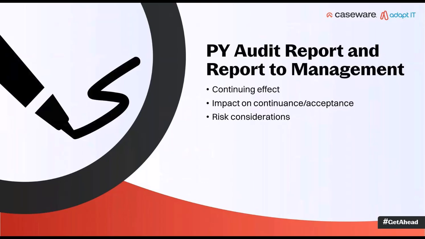What's the impact of that on this year's audit? Well, it's possible that it could still have been going on this year and that we can expect the same issues. It's possible that it could have led to more errors this year. It's possible that the client fixed it this year, which would be great. Then we will have fewer problems, but at the same time, we also need to consider whether last year's problem had any impact on this year. It also helps us to consider whether there is a risk of material misstatement for any of those. So it's quite important for us to consider the audit opinion from last year.